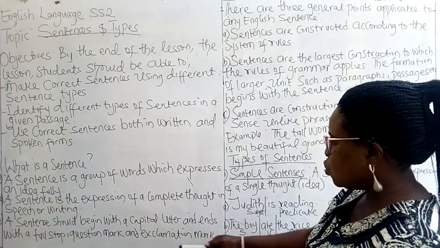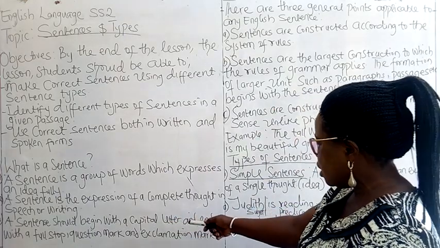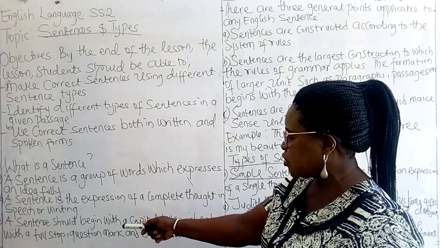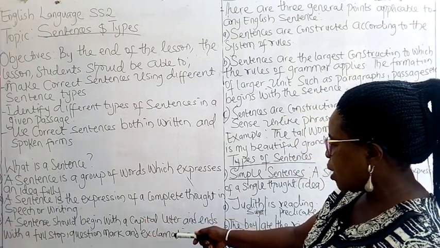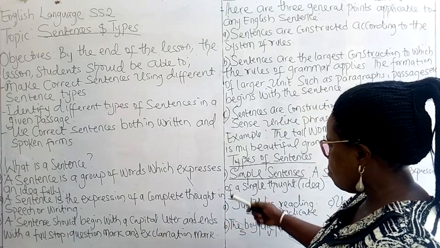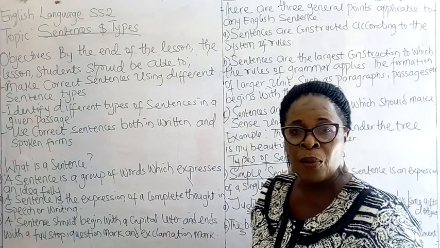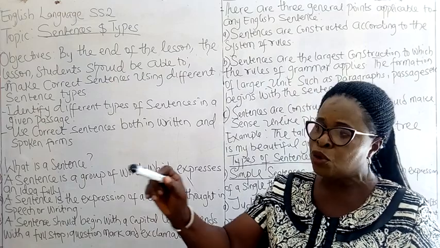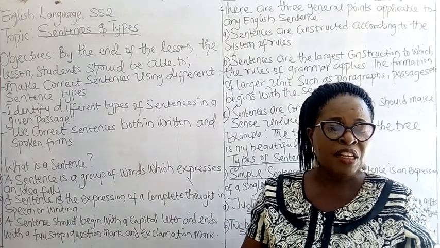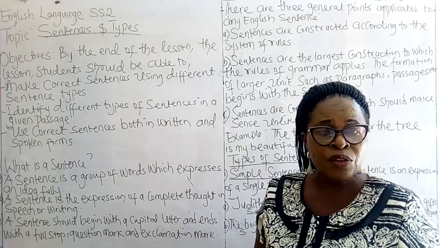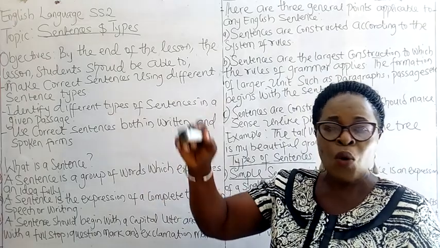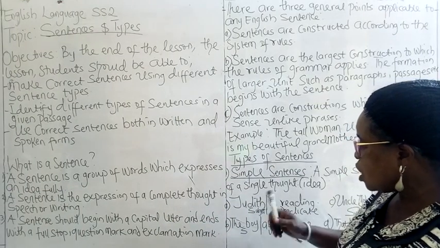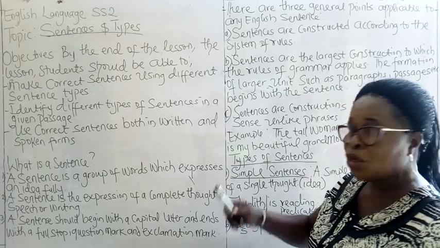A sentence should begin with a capital letter and end with a full stop, question mark, or exclamation mark, as the case may be. A sentence can never be complete if by the end of it you do not put a full stop, if it is a statement. If it is a question, it must end with a question mark. If it is an exclamation, it must end with an exclamation mark.